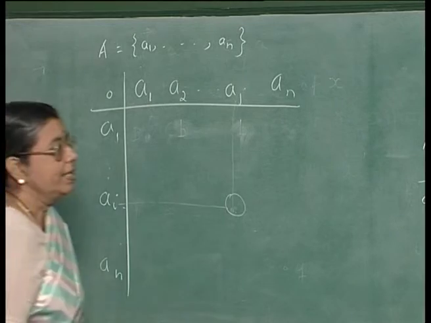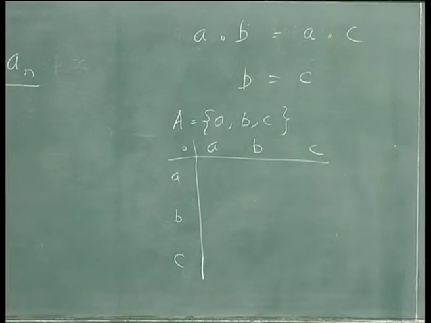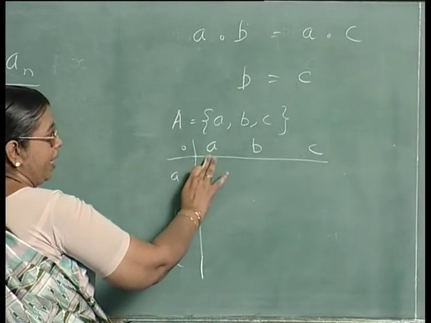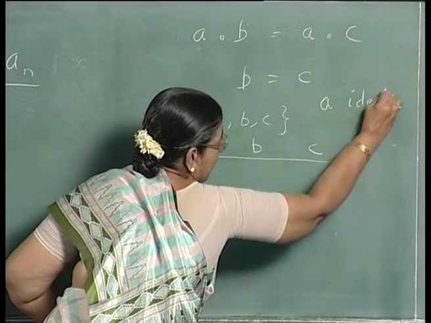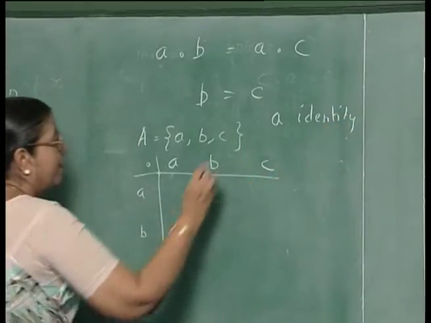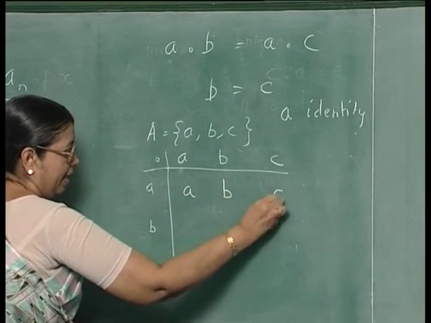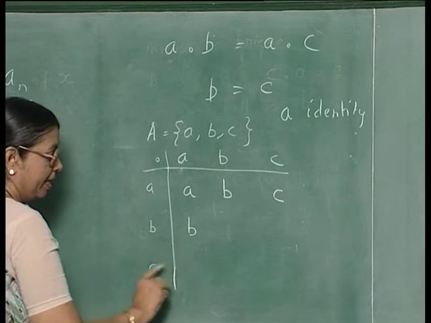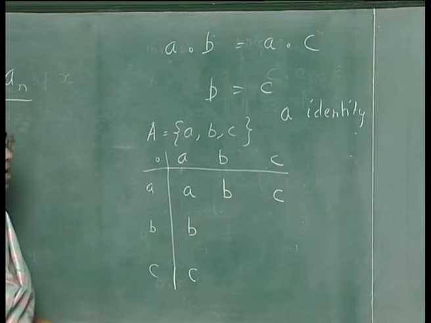So, if you look at a set with A, B, C, how does the table look? The table will look like this. Suppose I take A as the identity element. Then because A is the identity element, I can fill this like this: A dot A is A, B dot A will be B, C dot A will be C. So, you can fill this portion of the table.